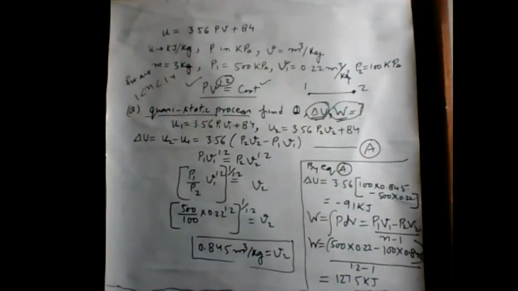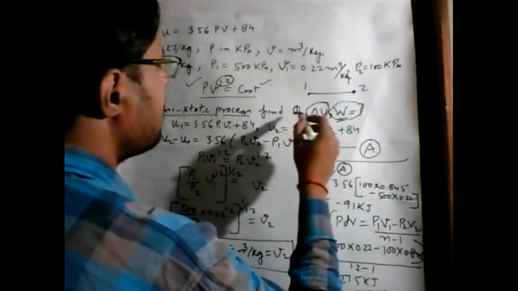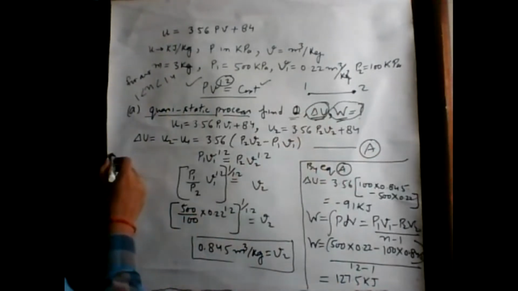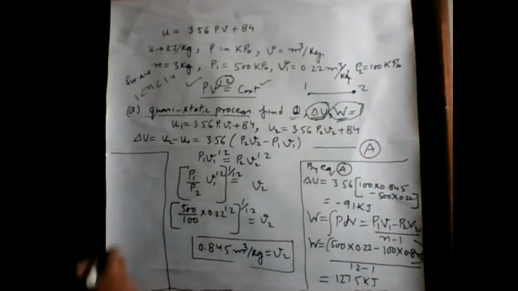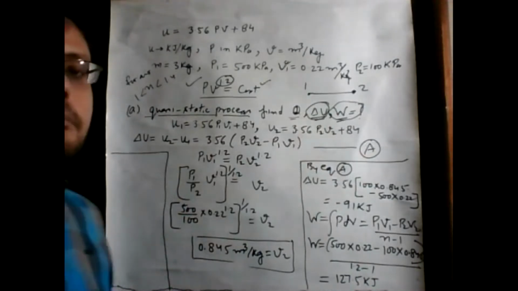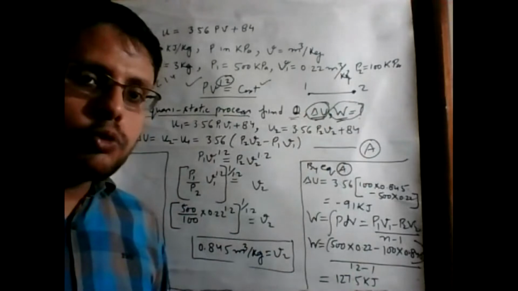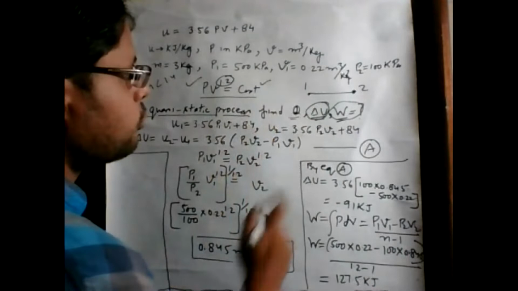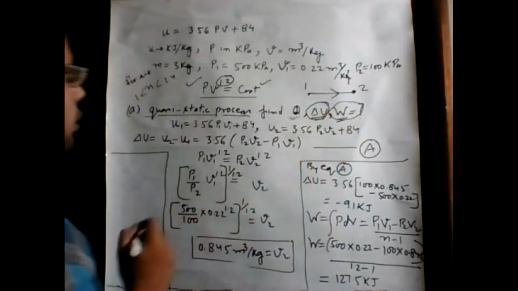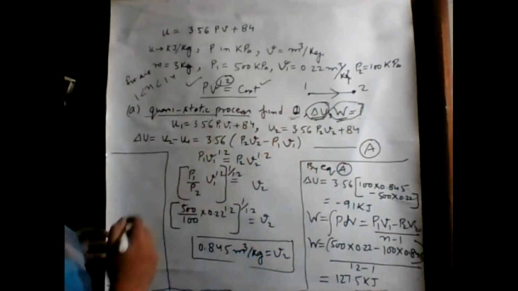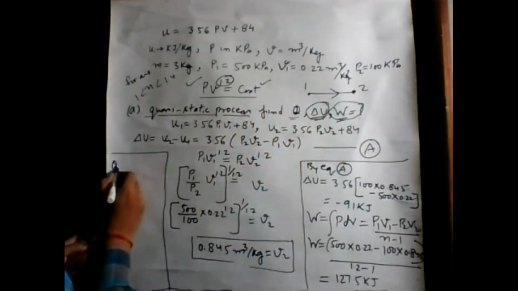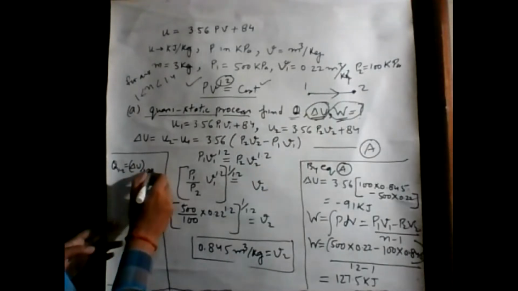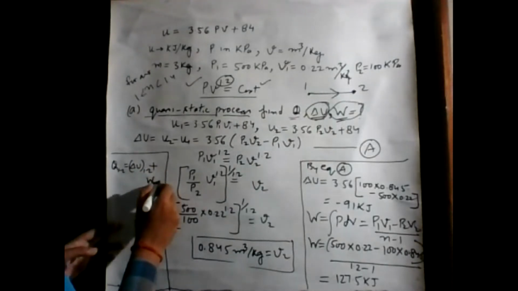And now, finally, we have to calculate the value of Q. If we apply the first law of thermodynamics to process 1 to 2, the expression is Q1 to 2 equals delta U for 1 to 2 plus W 1 to 2.